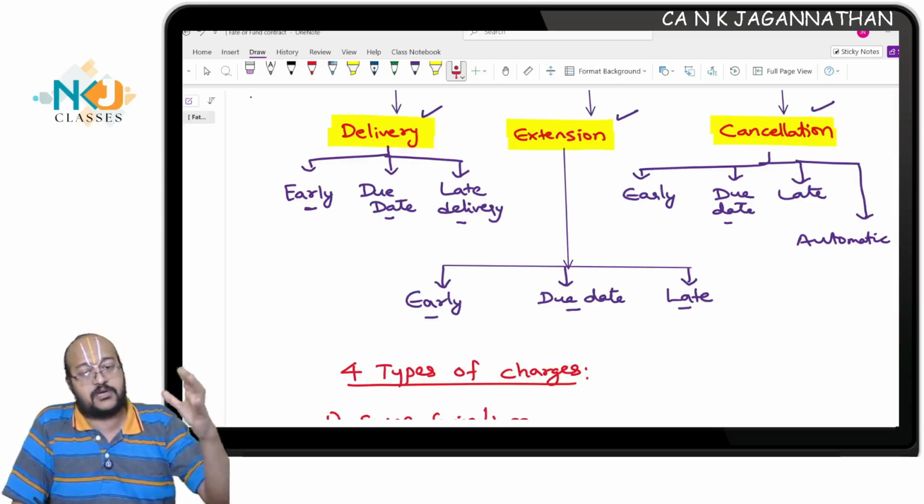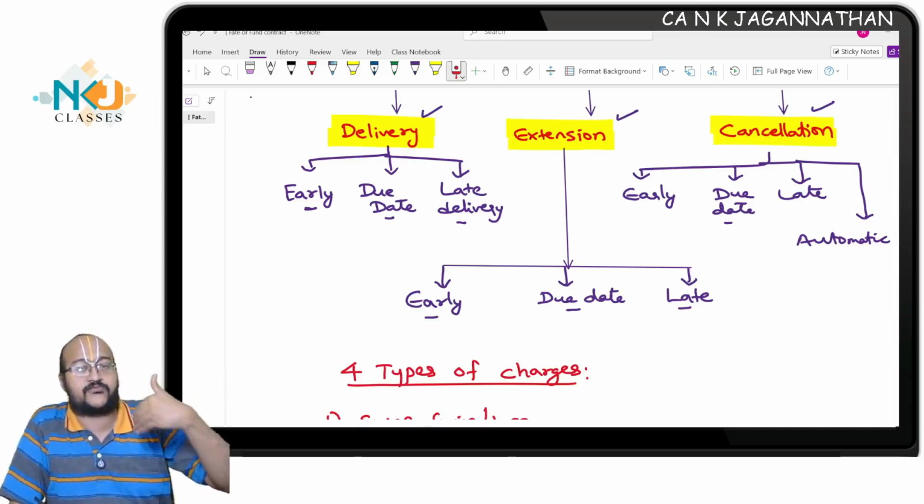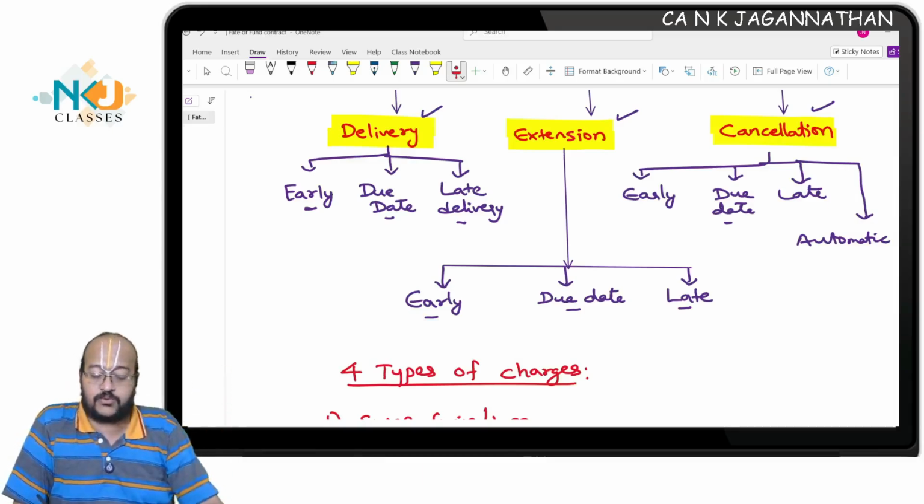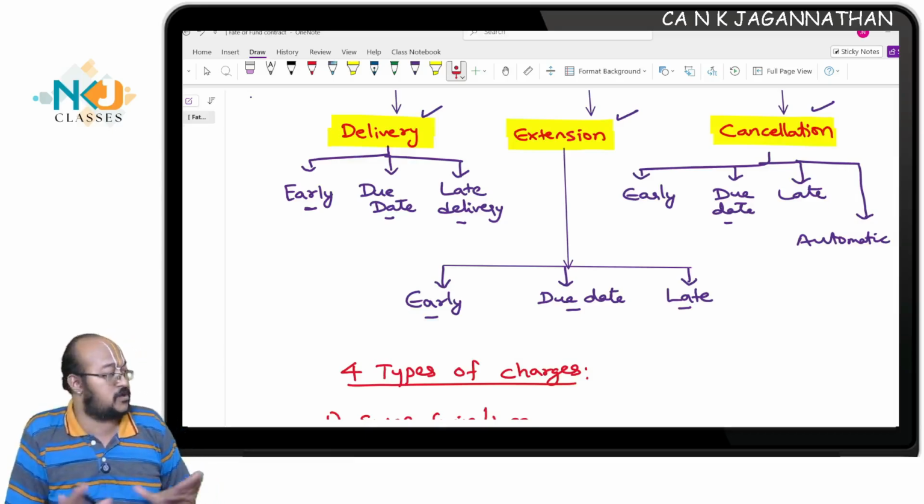Customer may not come for the next 3 days after the due date. Then FEDAI rules will be applicable, and automatic cancellation will be applicable. These are all the possible scenarios.